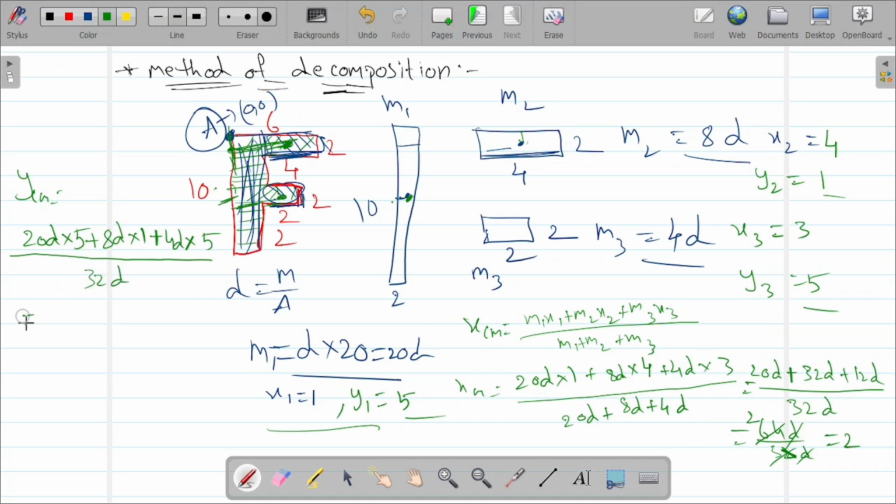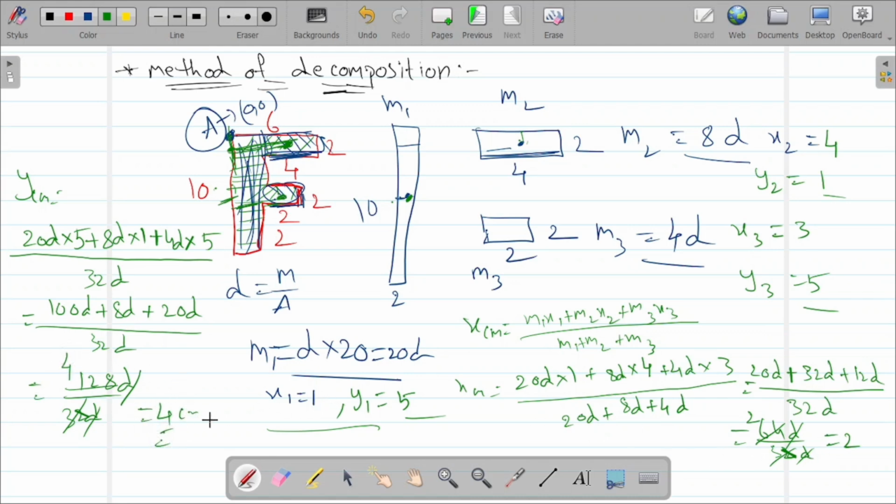Then that will be equal to 100d plus 8d plus 20d by 32d. So it is 128d by 32d. d gets cancelled. Okay. So 32 fours are 128. So it is 4 centimeter.